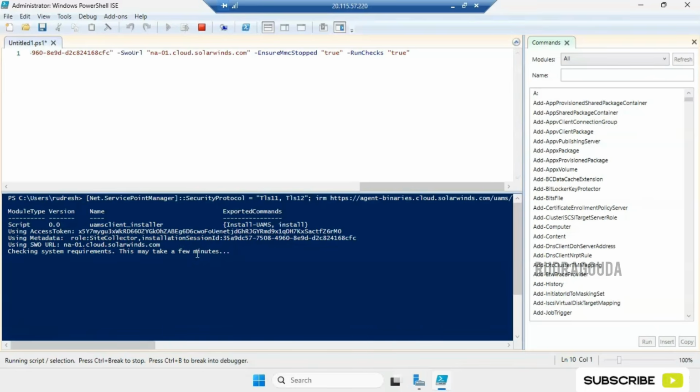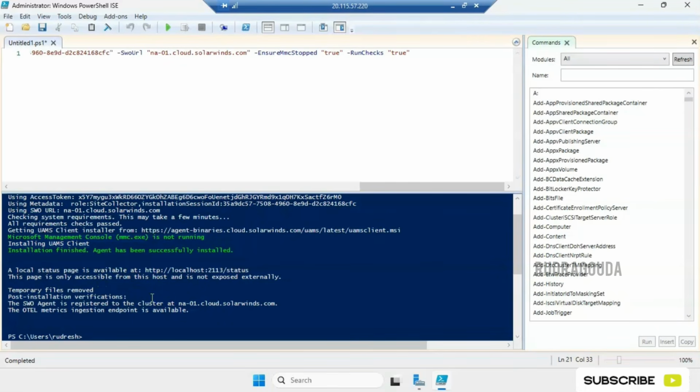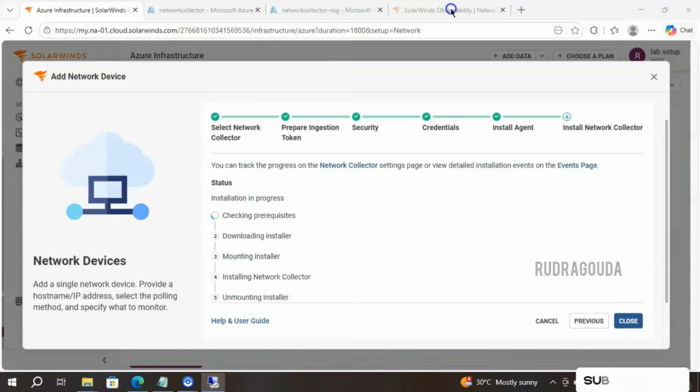In the console also it has mentioned agent installation will take at least 1 minute. Right. Now all the verifications are successfully completed. You can see that all the requirement checks are passed and we have installed the agent successfully. Now if I go back to my SolarWinds console, it should be in the next stage.